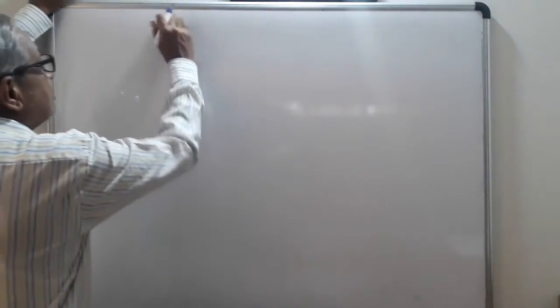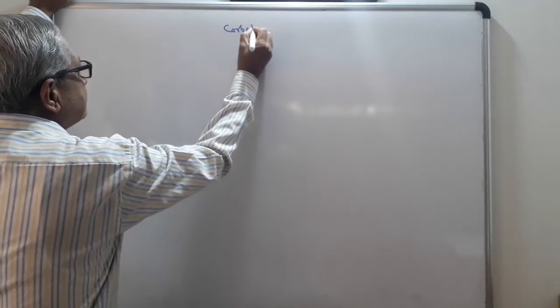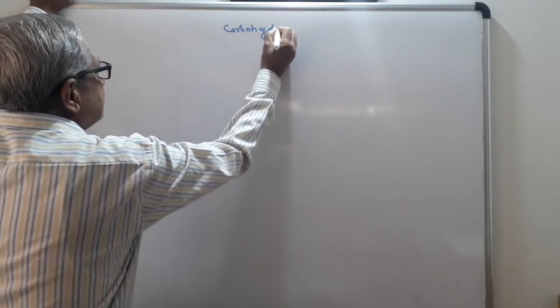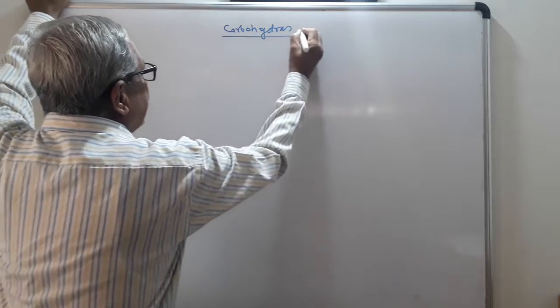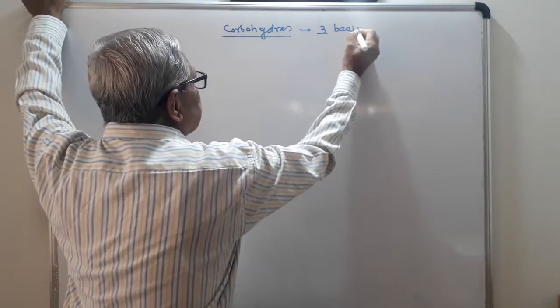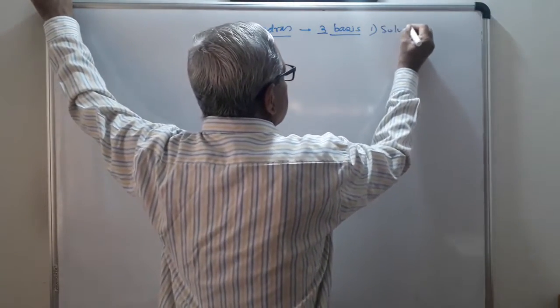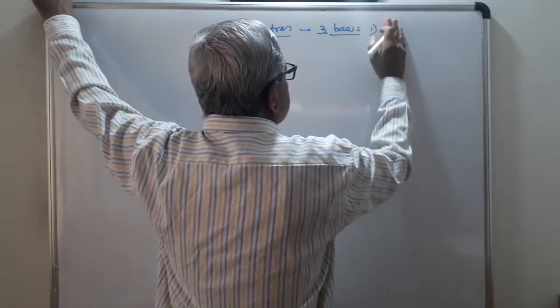Now next point is the classification of carbohydrates. So see the classification. Carbohydrates are classified on the 3 basic bases. 1, solubility or hydrolysis products.